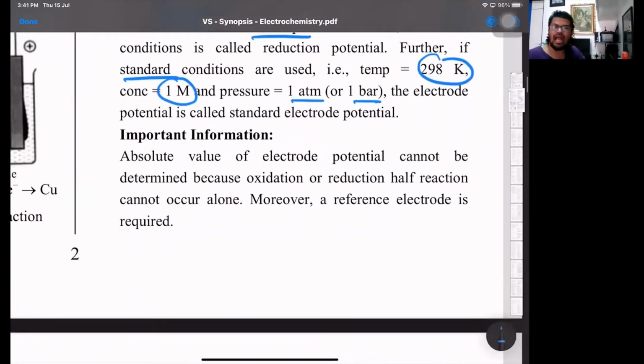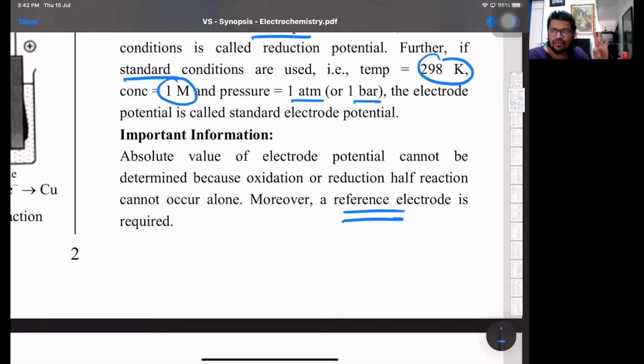Then the absolute value of any half cell cannot be found directly. It has to be coupled with an electrode of known potential. So we have two types of reference electrodes: the primary reference electrode, that is SHE, the standard hydrogen electrode, and a secondary reference electrode, what we call the calomel electrode. When you couple any unknown half cell with SHE or with calomel, we'll be able to calculate the potential of the other half cell, by calculating its EMF.